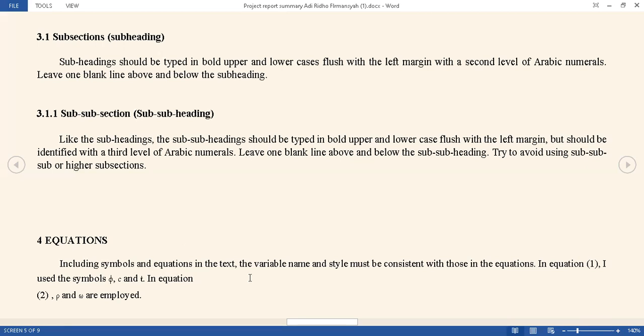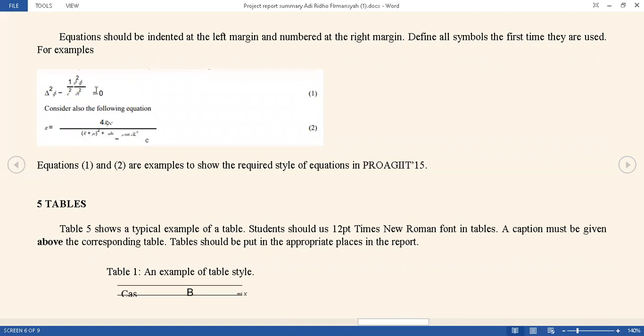Number 4, equation. When including some symbol and equation in the text, the variable name and style must be consistent with those in the equation. In equation 1, I use the number, this and this, in an equation. This is the example of equation.